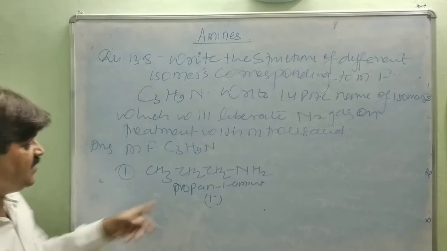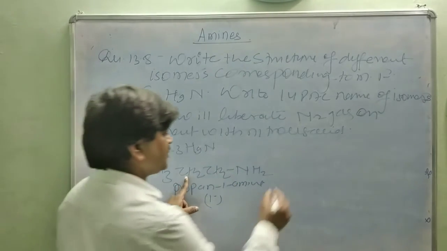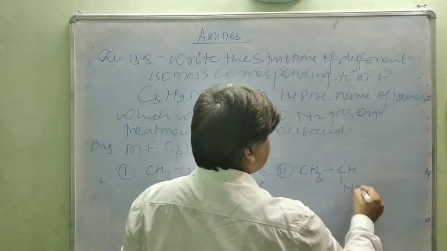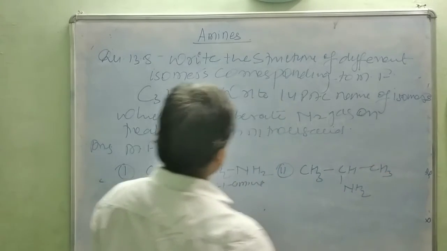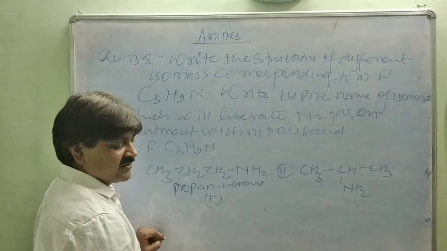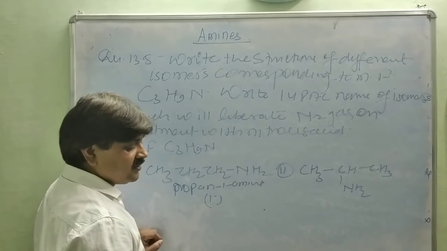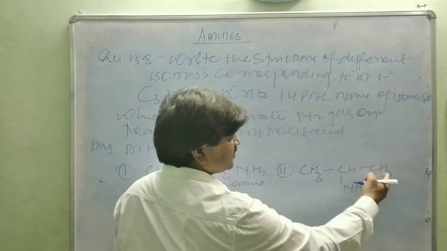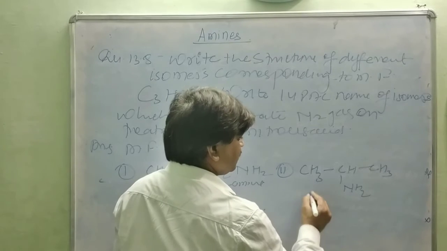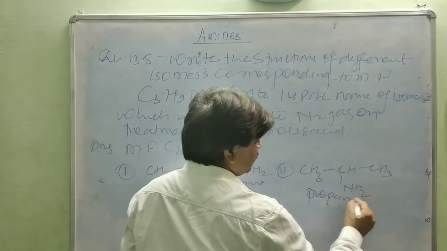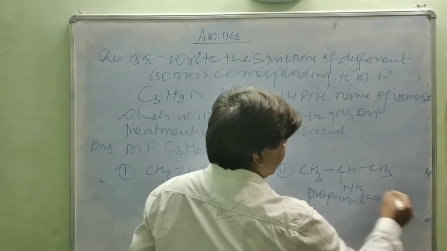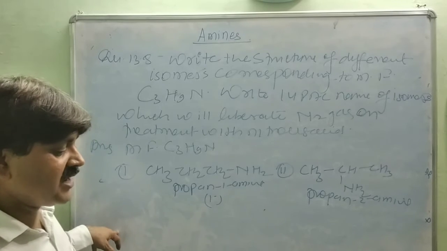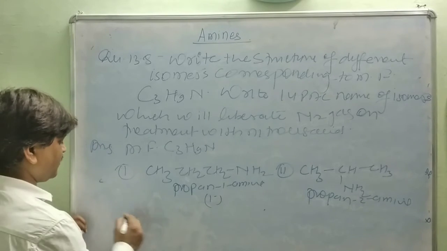And another can be formed where the NH2 group is present here. So the next isomer is CH3CH(NH2)CH3. Counting, this is propan-2-amine: 3 carbons, 9 hydrogens and 1 nitrogen. Since it has NH2, it is clearly a primary amine. Whenever it is present as NH2, it is a primary amine. Another can be formed in this way, the third isomer.